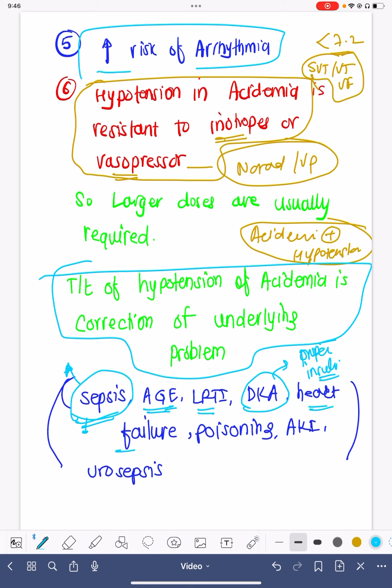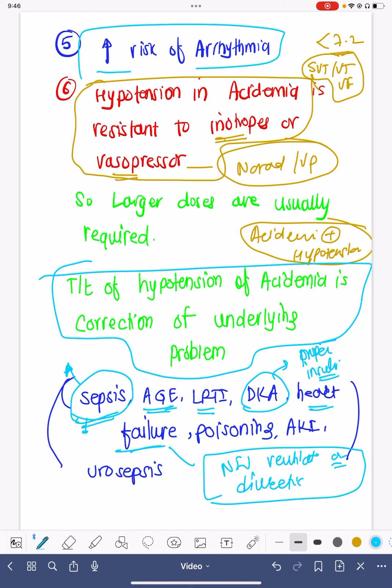In heart failure, treating with NIV or ventilator support with oxygen, and with diuretics to reduce the cardiac workload, is extremely important. Only then will the acidemia settle.